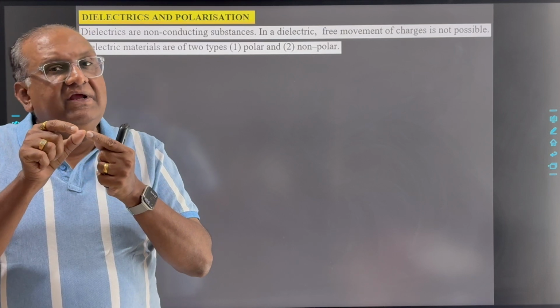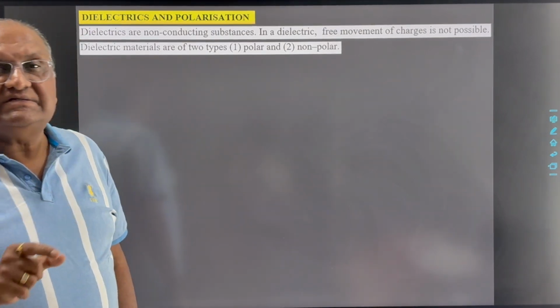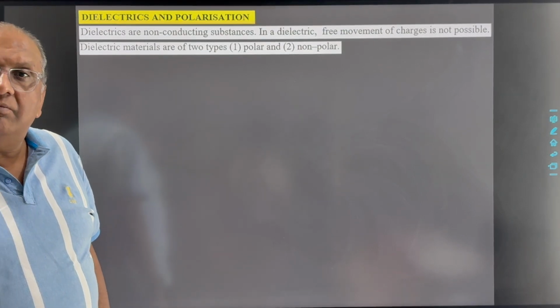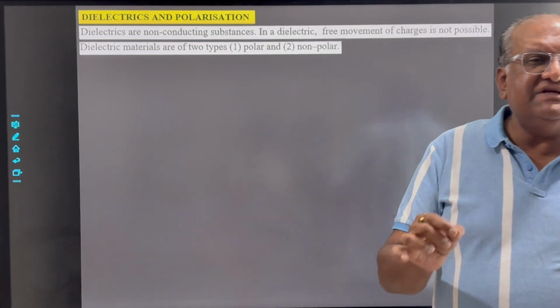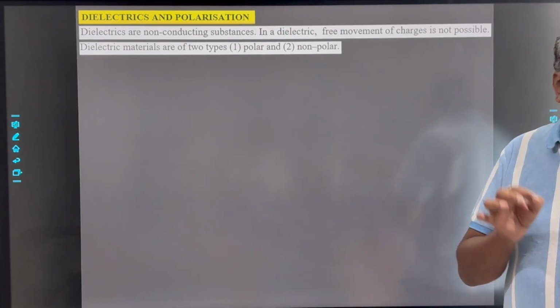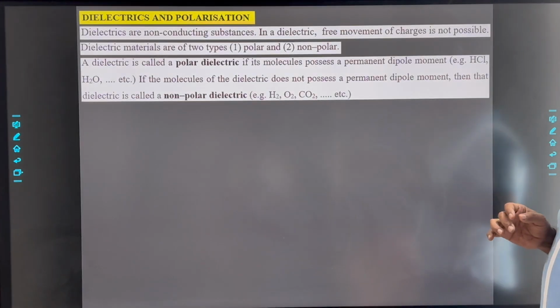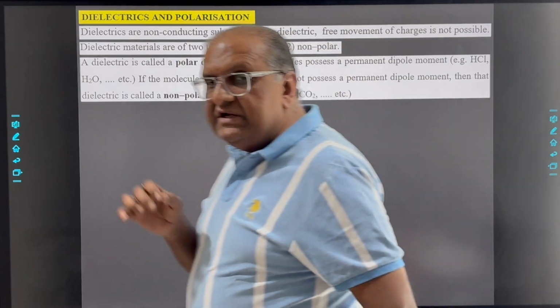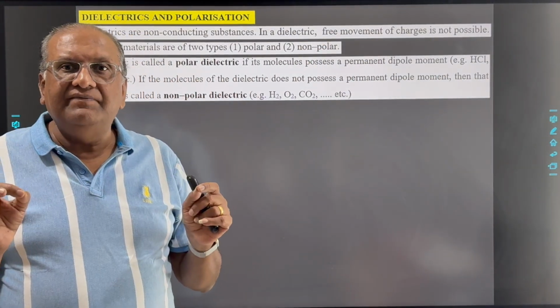So it will give you a dipole, and it will possess a permanent dipole moment. So those molecules which possess permanent dipole moments are known as polar dielectric substances, and those molecules which do not possess permanent dipole moments.